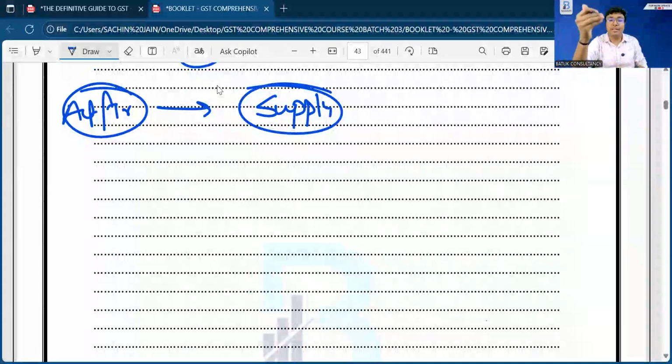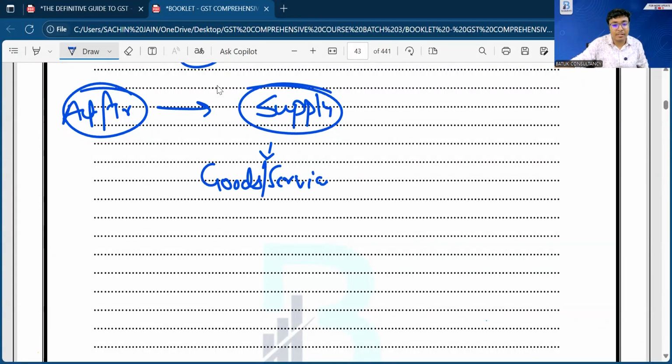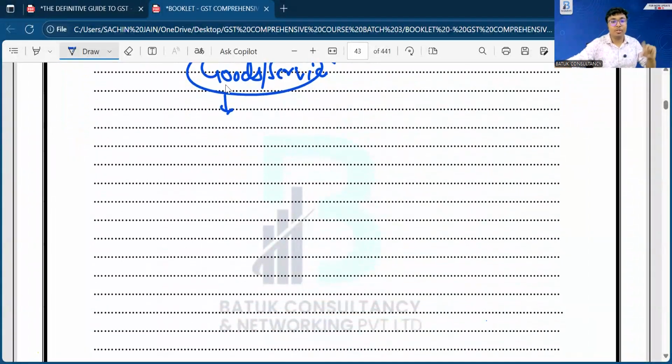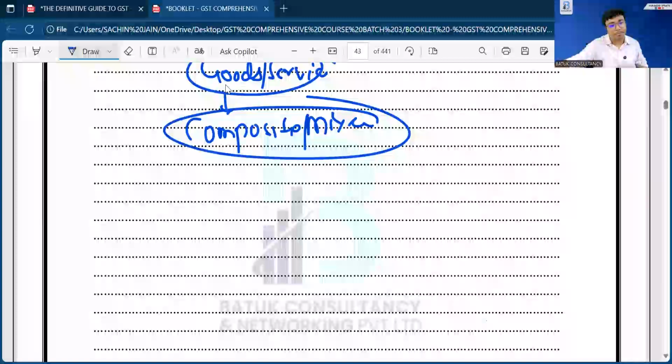After that, the same will be treated as supply. After determination that it is a supply, then we have to determine whether it is a supply of goods or supply of services. After that, we have to work out whether it is a composite supply or mixed supply.